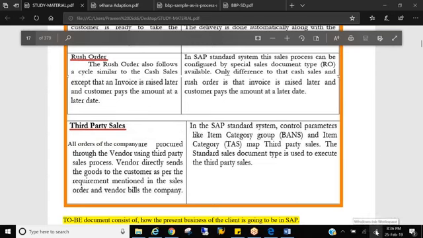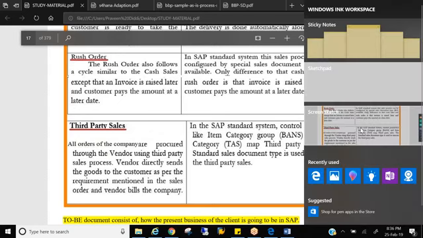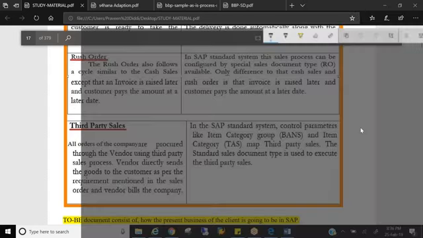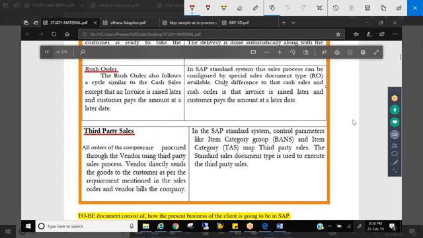See, standard SAP can print only 4 lines of address. Why do we need to print the address? Because in any communication, in invoices, delivery notes, everything we print customer addresses, right? But standard SAP can print only 4 lines of address. At least take India, our addresses are a little lengthy. So my client requirement is 6 lines. So what I need to do? I need to enhance it, right?